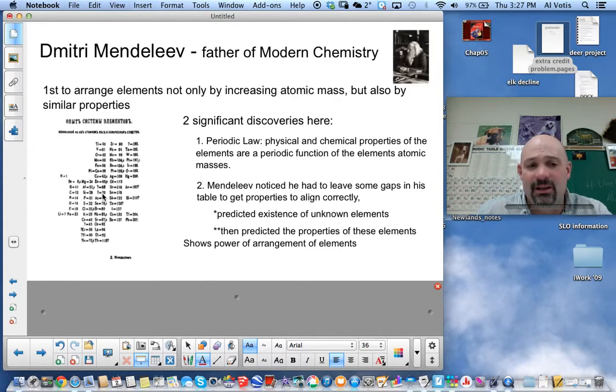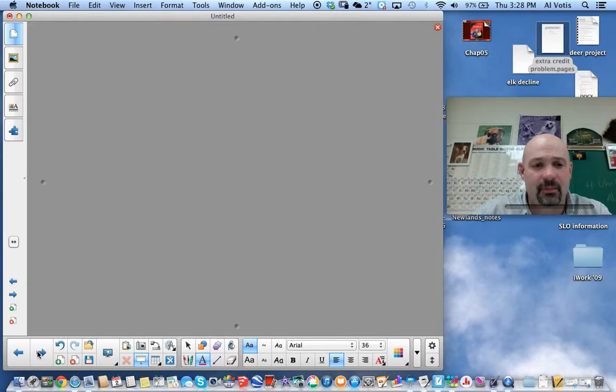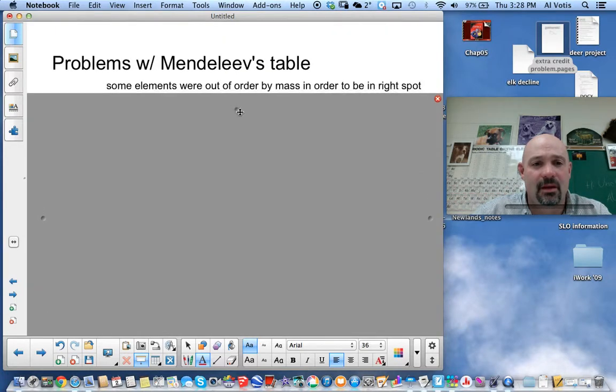And not only did he predict that the elements would exist, he predicted what their properties were going to be. And it wasn't until, in a couple of cases here, 25 or 30 years later that those elements were discovered, and they did have the properties that he predicted. It was really close to what they were. In fact, some of those elements he predicted, we should see on this slide, were scandium, gallium, and germanium. Now, I didn't put them up there, but that's what they were. They were found 25, 30 years later to have those same properties.